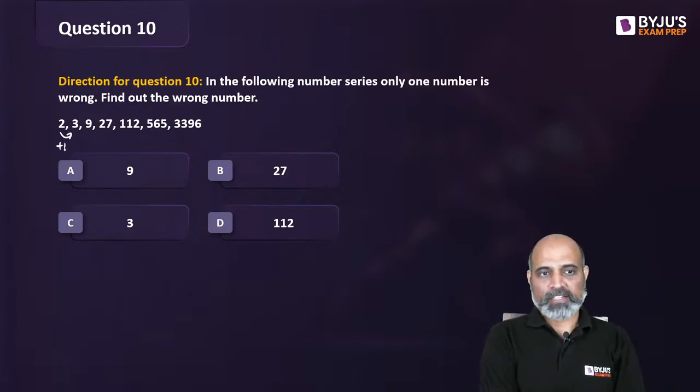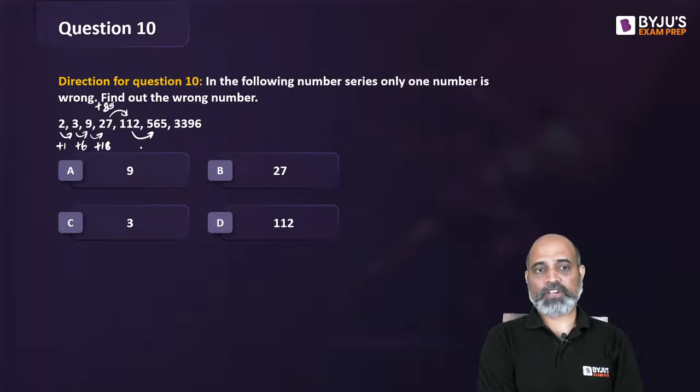2 to 3, 1, 3 to 9, 6, 9 to 27, 18, 27 to 112, this is going to be 85. 112 to 565, this is going to be 453.